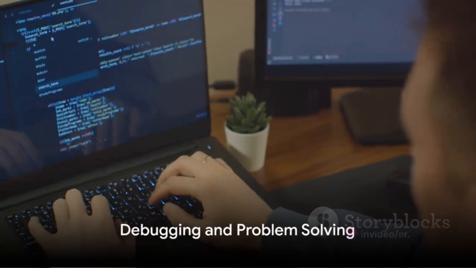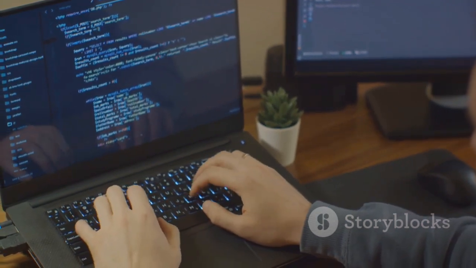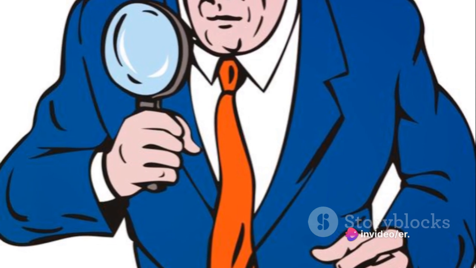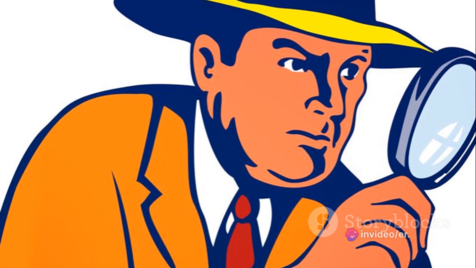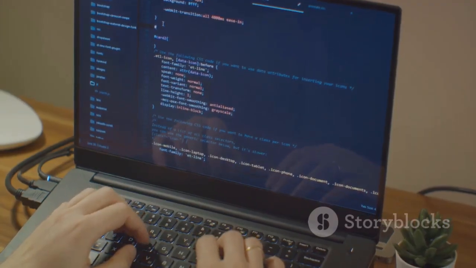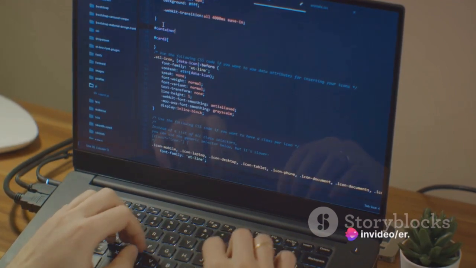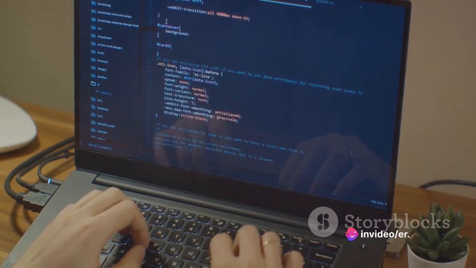A great developer is a great problem solver. And in the world of Flutter development, this rings true more than ever. Debugging, the process of identifying and resolving issues in your code, is an integral part of the development process. It's like a detective's work, unraveling the mystery of why a particular piece of code isn't working as expected. The ability to debug effectively isn't just about finding errors, though.